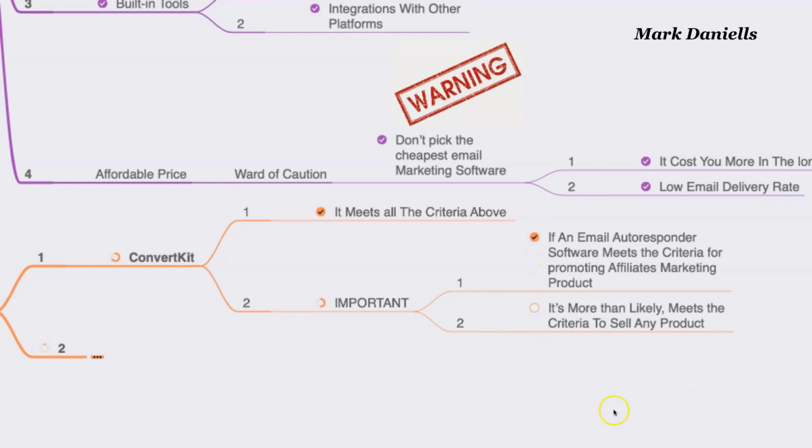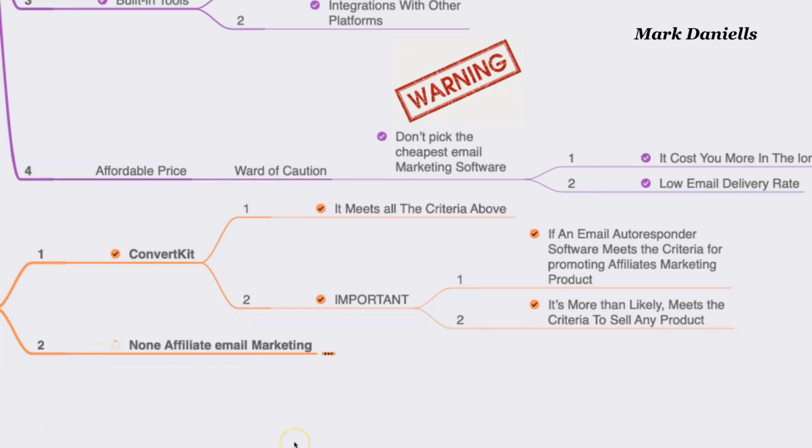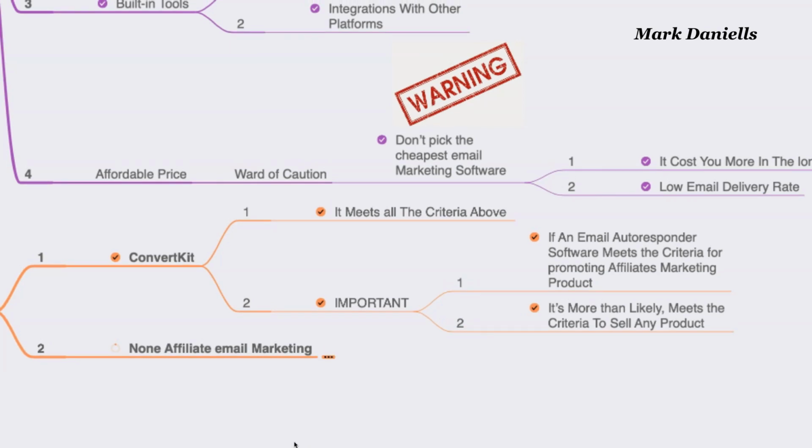It's more than likely it meets the criteria to sell any product, because if they allow you to sell affiliate products, they're not going to tell you that you can't promote real estate, or you cannot promote vitamins. And health is a very important niche, or sub niche, for you to make money with. Okay, non-affiliate email marketing.